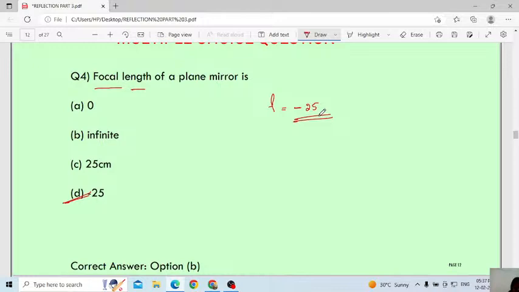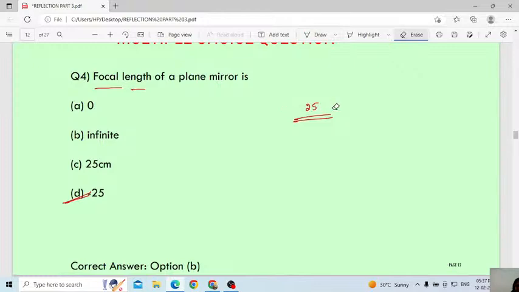No, Isha, it is not infinity. No, oh, sorry. B is the correct answer. Focal length of a plane mirror, always remember that it is infinity.